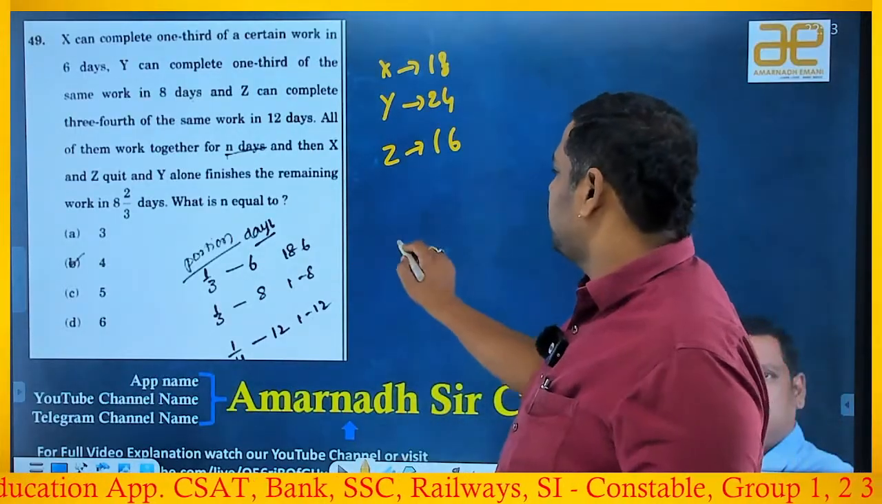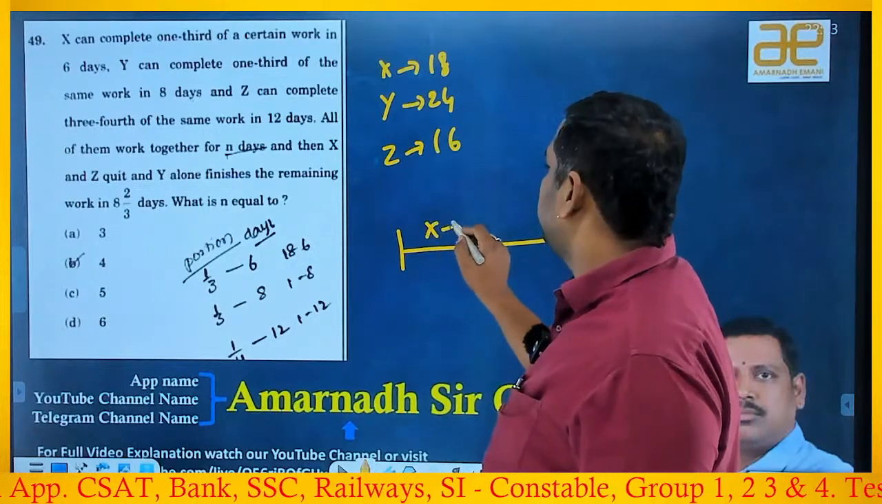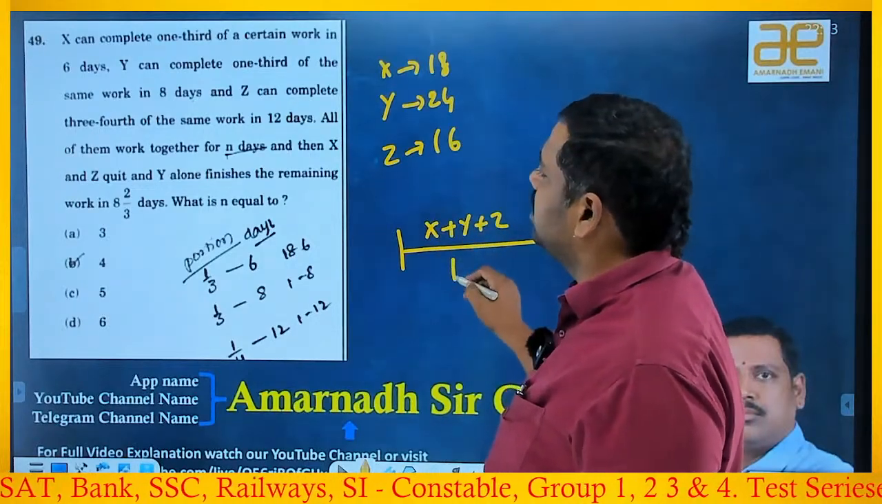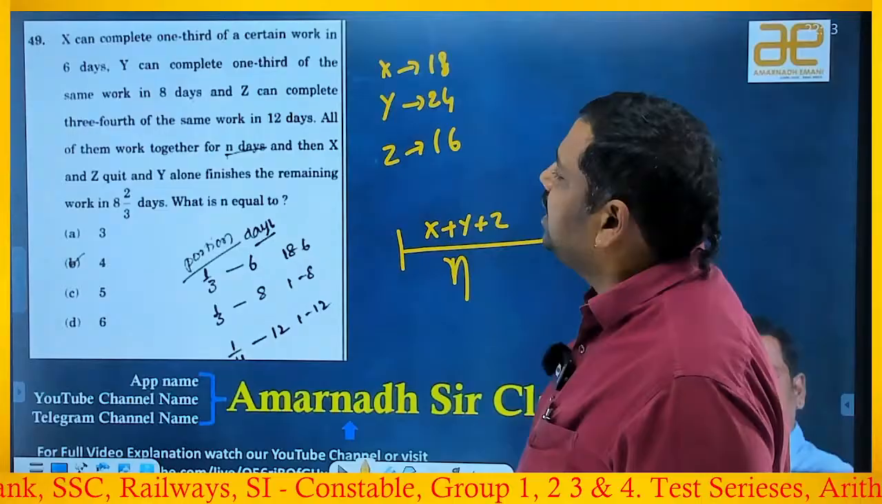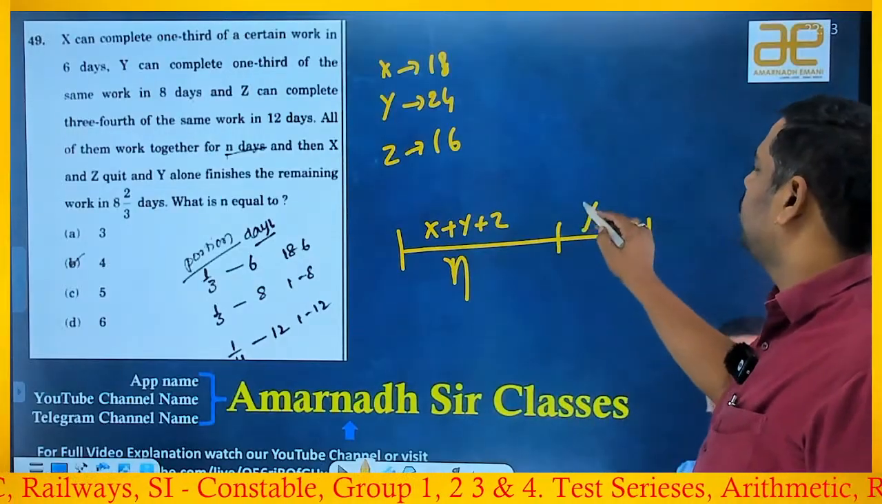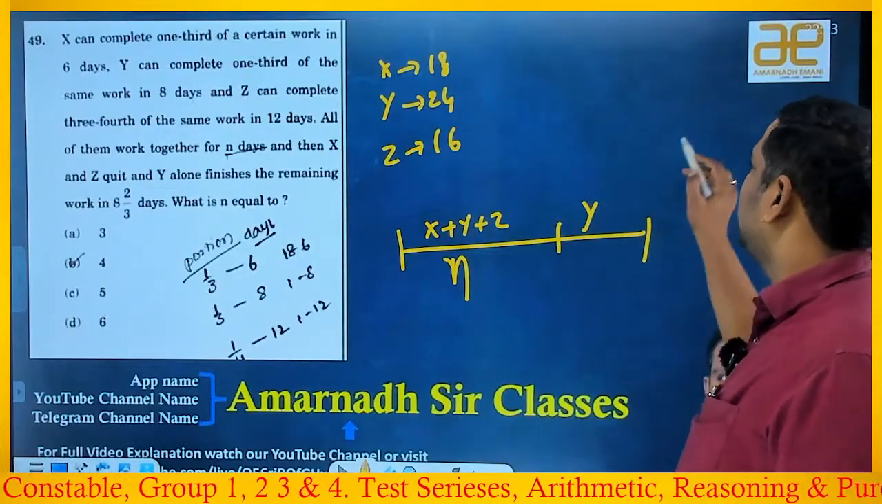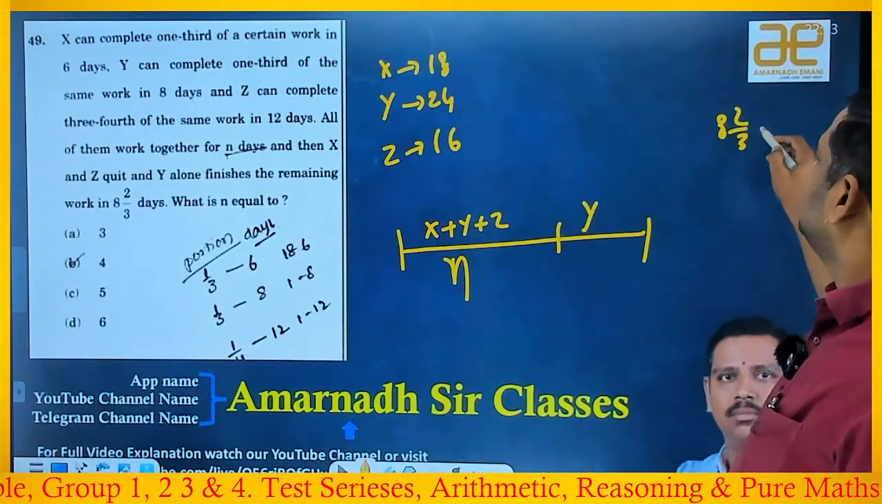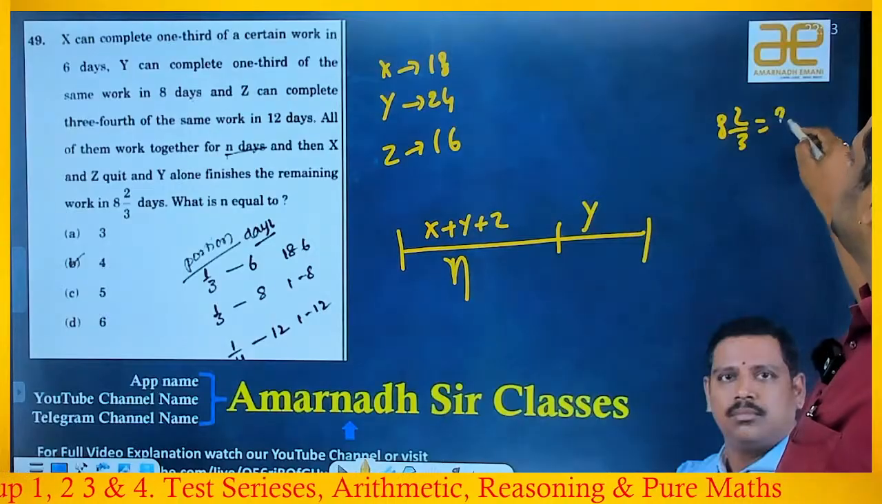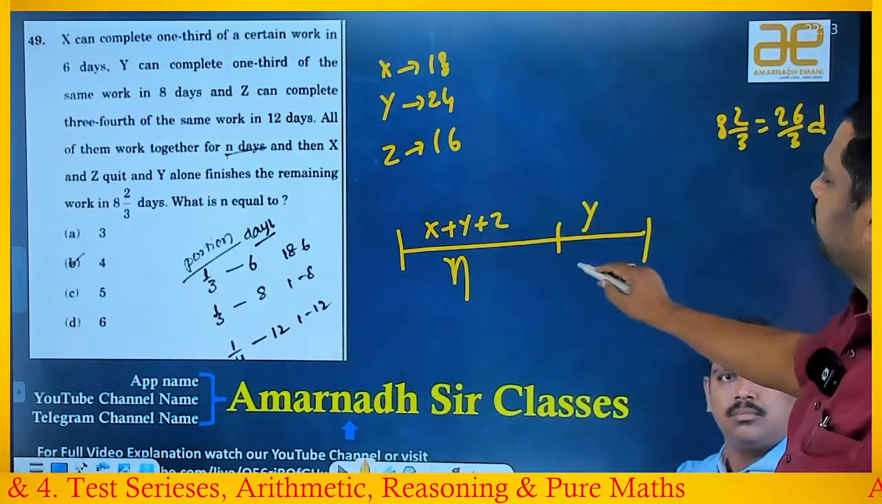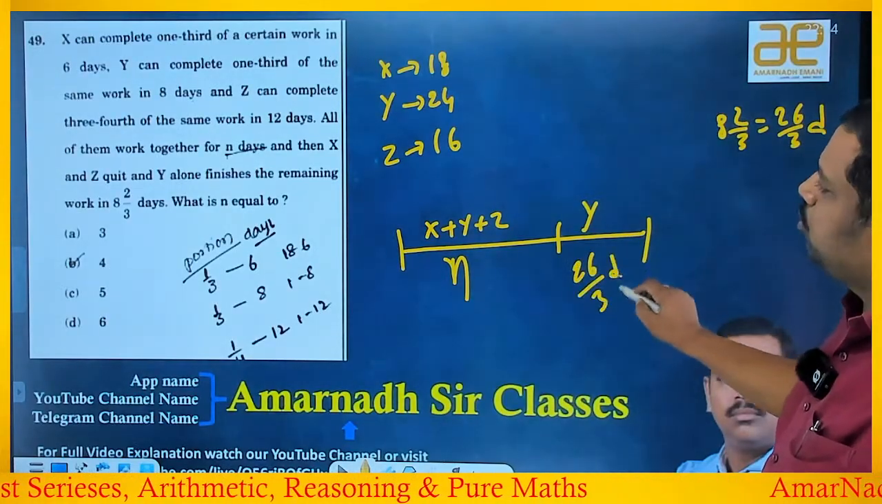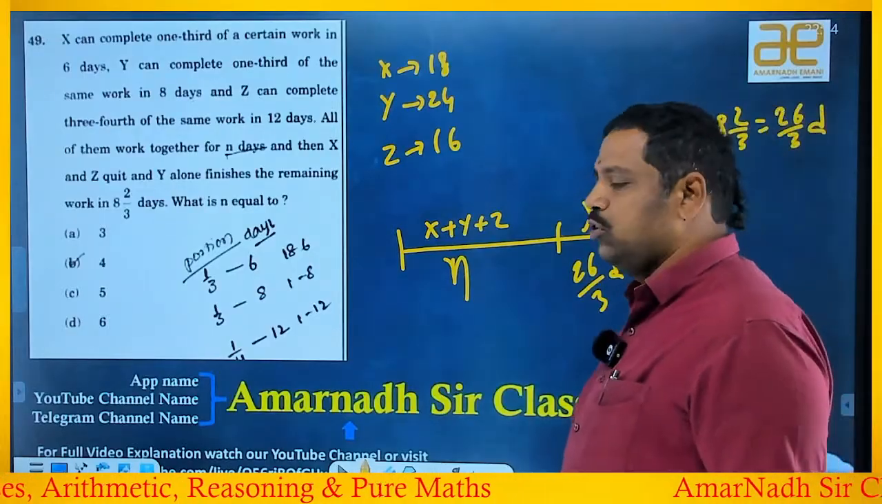Okay. All of them work together for n days. That is X plus Y plus Z work for n days. And then X and Z quit. So now who is working? Only Y. Y alone finishes the remaining work in 8 2 by 3 days. I don't like 8 2 by 3. Convert: 3 8s are 24 plus 2, 26 by 3 days. Okay, so he's asking n is equal to.